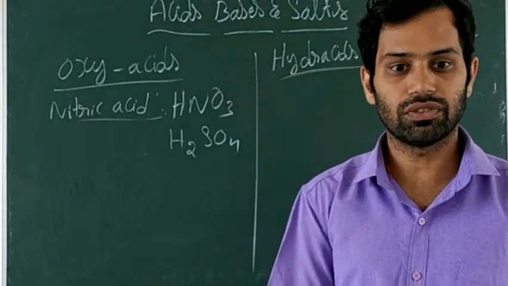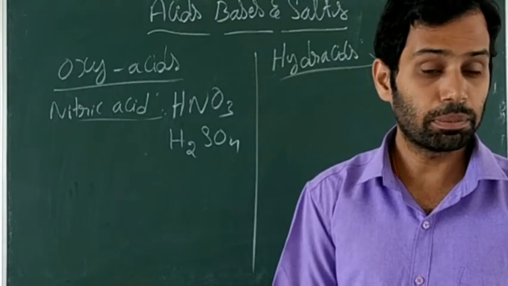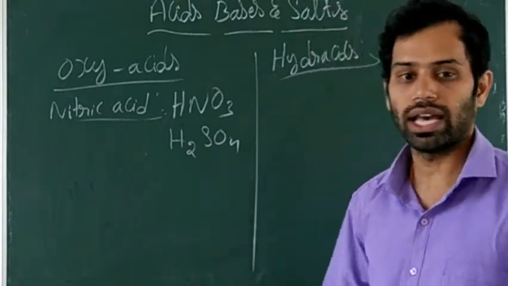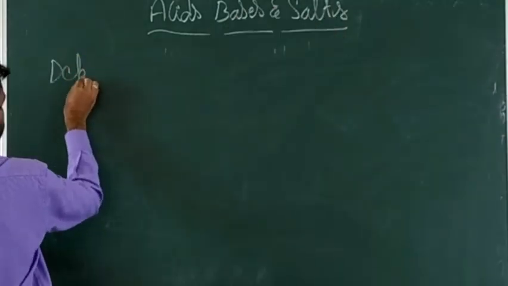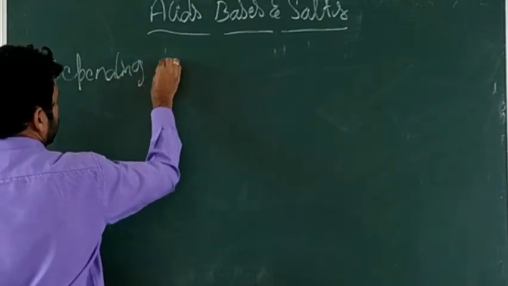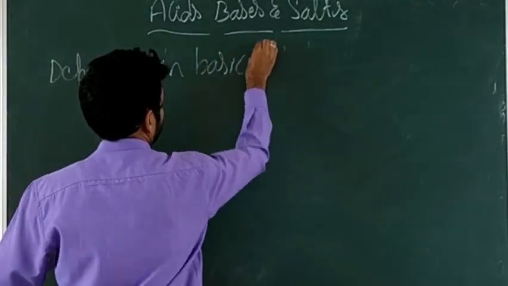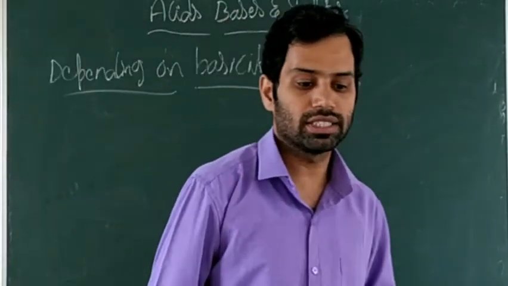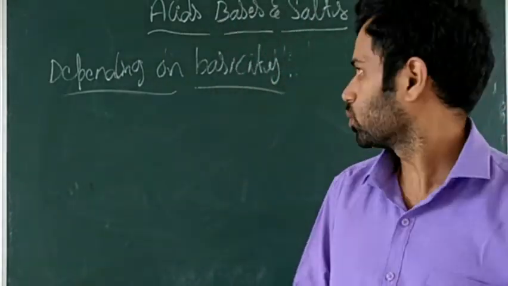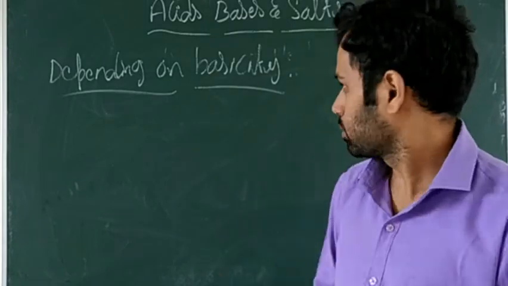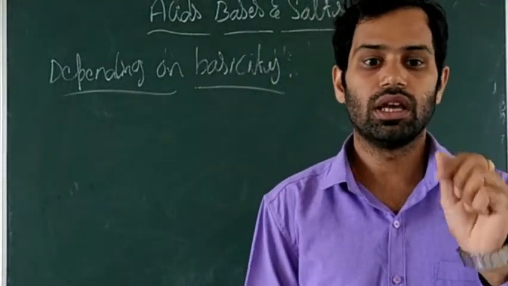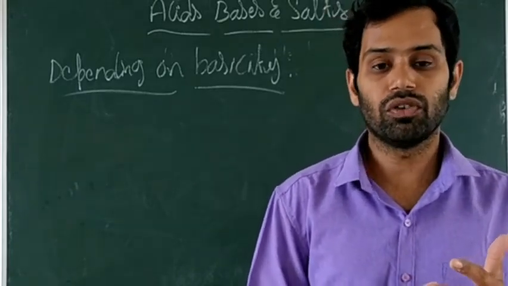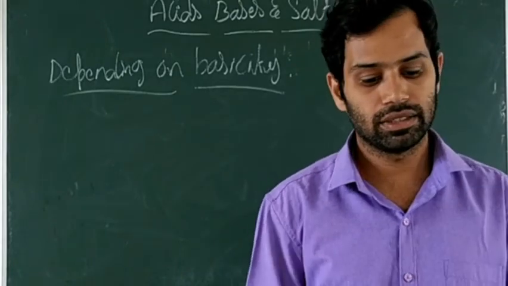So next, classification of acids. First one, depending on their sources. Now depending on their basicity, how are acids classified? Based on basicity, they are classified into three types: monobasic acids, dibasic acids, and tribasic acids. Before moving to that, first tell me what is basicity.